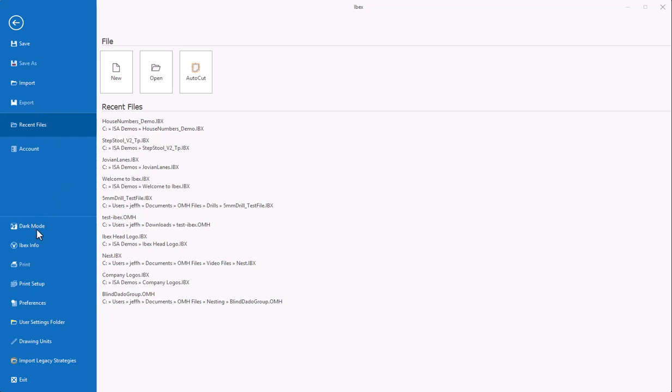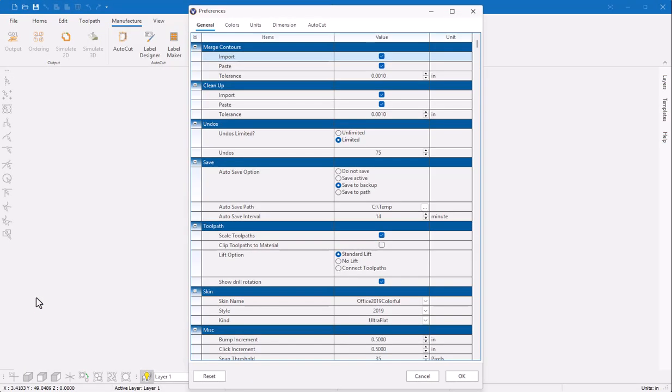If you prefer to work in dark mode, you can toggle that here with the dark mode button. The important thing for your first setup will be to open the preferences menu. This will open the preferences dialog and it'll give you access to the default behavior of Ibex. And the important thing to check is the units.